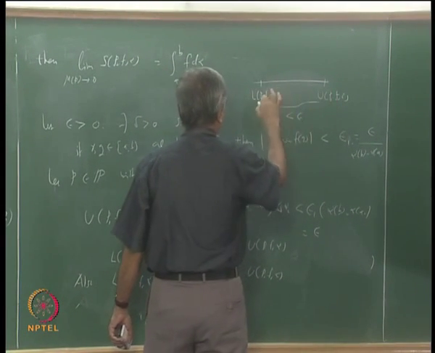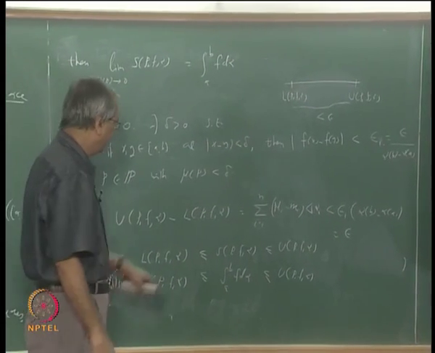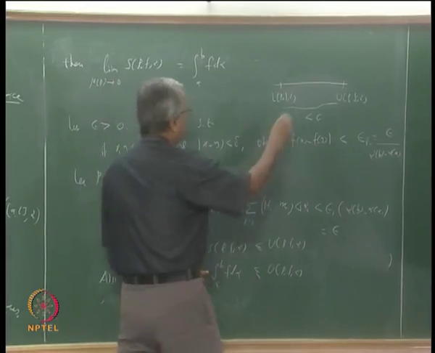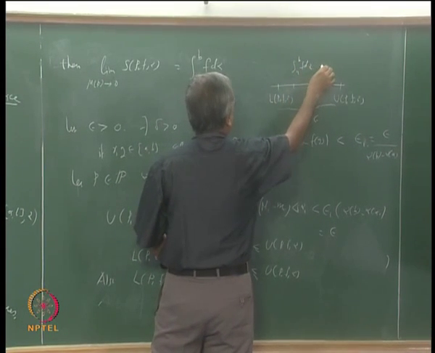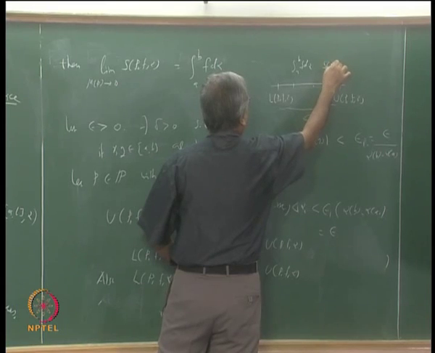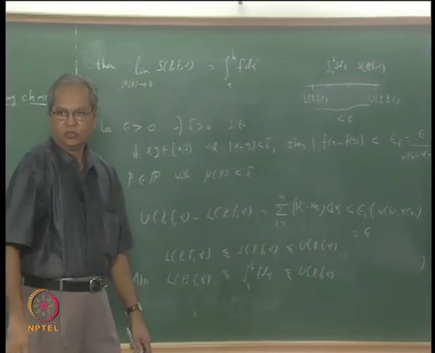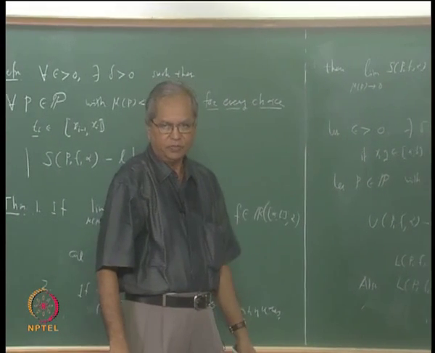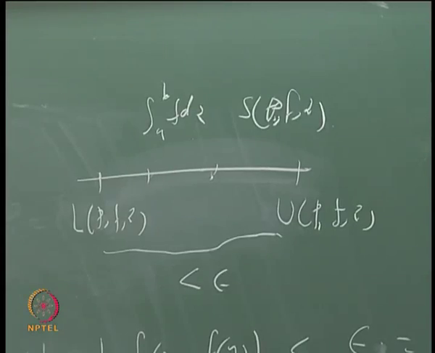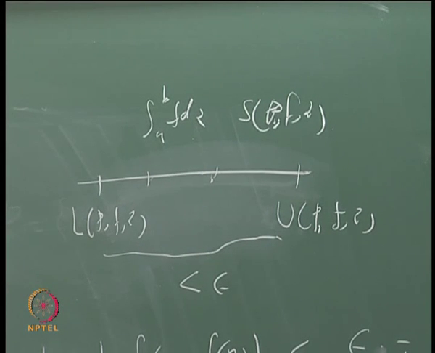And both of these numbers, the integral from a to b of f d alpha and this S(P, f, alpha), are lying in this interval whose length is less than epsilon.